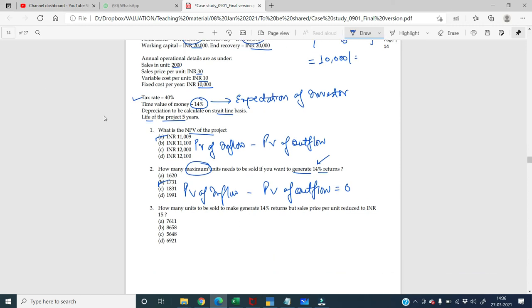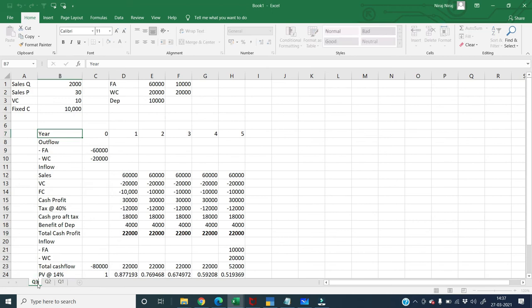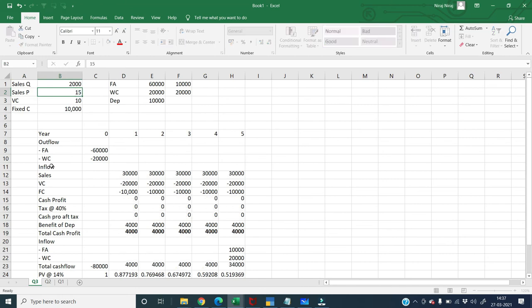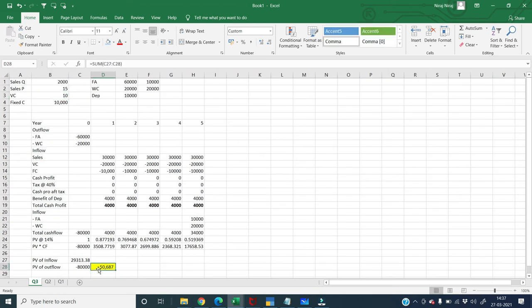The third question that has been asked to me: how many units you need to sell to generate a 14% return if the sale price per unit is reduced to 15. Okay, so now they have given me one more question, so I will just duplicate this sheet and put it as question number 3. In this, they have told me keeping everything same, the sale price only changes to 15 rupees. So the minute I change my sale price to 15 rupees, you will see that NPV has changed automatically. So now again at 14%, I have to make this NPV 0 to find out the quantity.